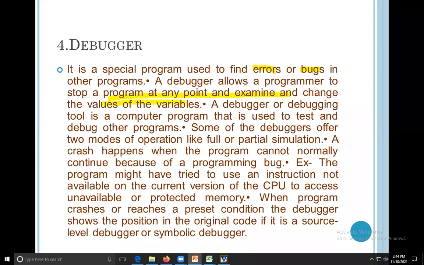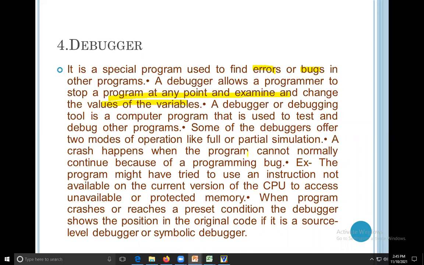the values of the variables there. What is the debugger doing? Debugging means it gives the errors which are present in the programs, or you can say bugs also. It shows the errors and bugs to the programmer. If you do not remove the errors and bugs, the program will not run. So first you have to remove the errors and bugs.